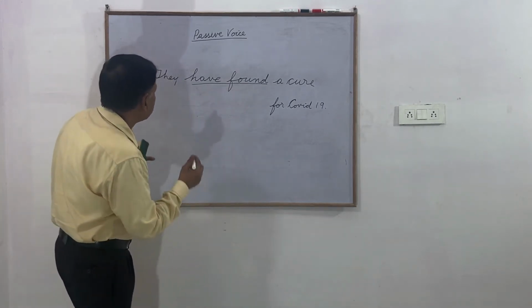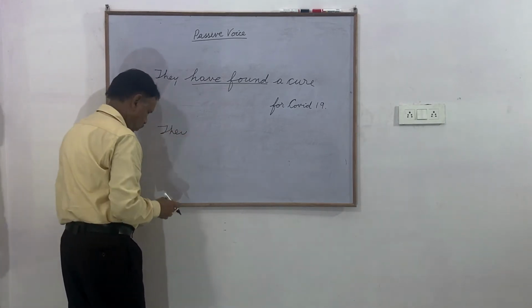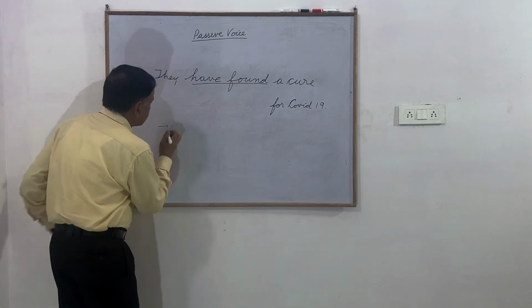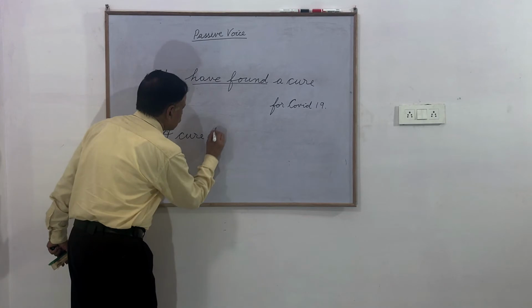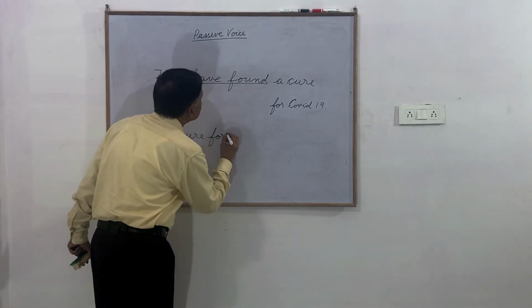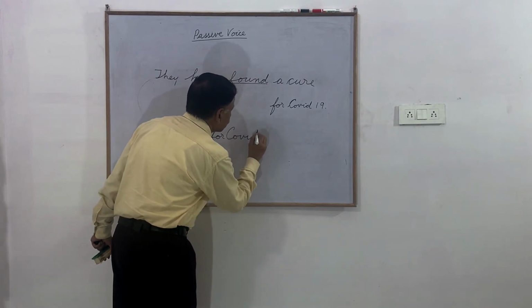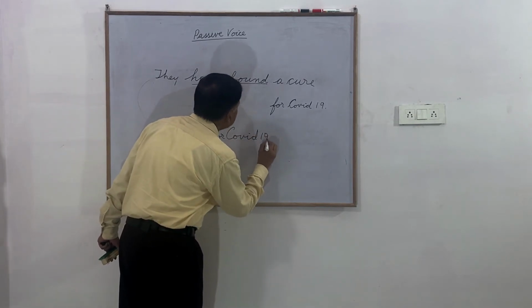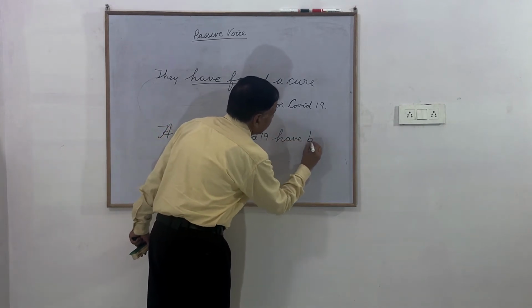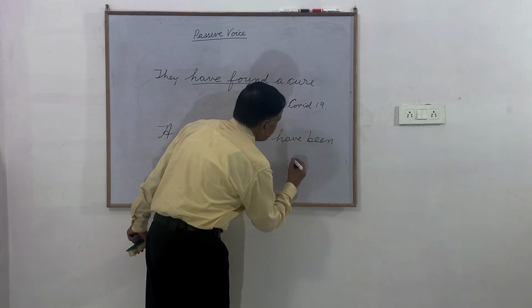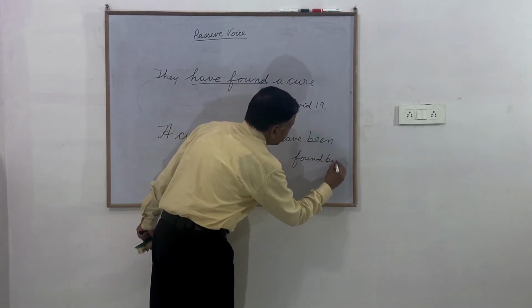So they write: a cure for COVID-19 have been found by them.